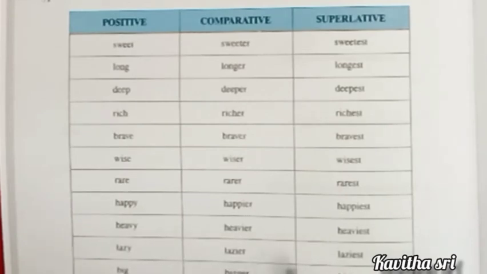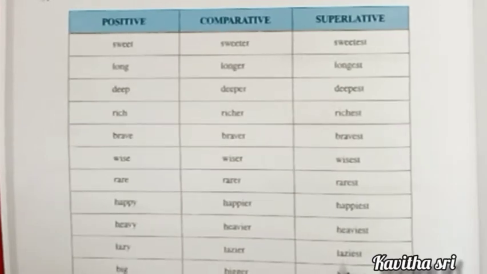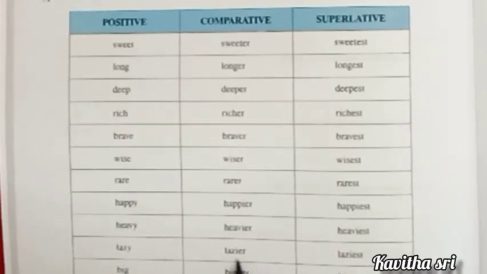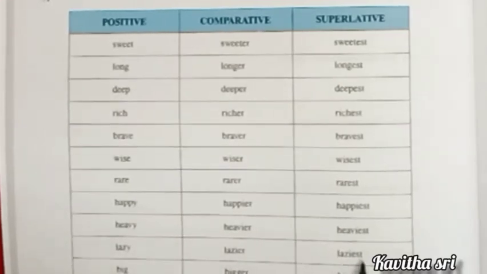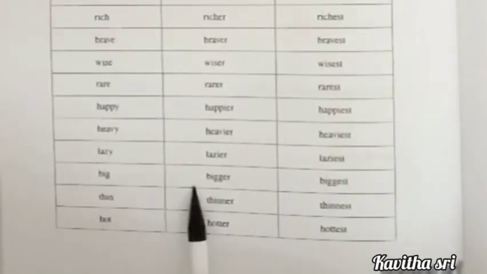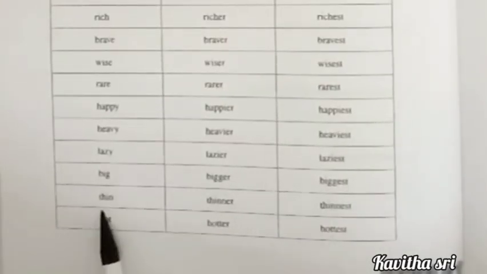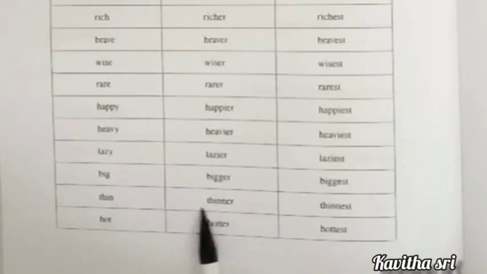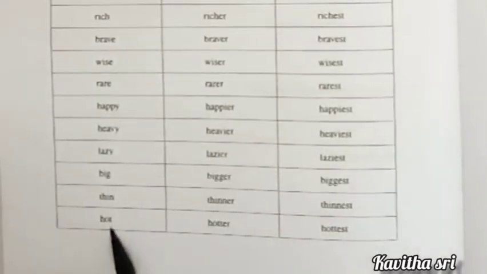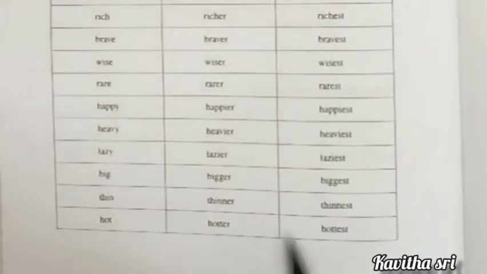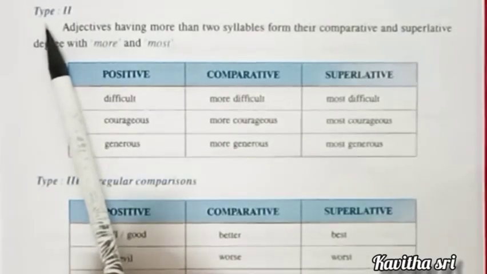Happy, happier, happiest. Heavy, heavier, heaviest. Lazy, lazier, laziest. Here we know the rules. A word which ends with Y, we have to add IER and IEST. Big, bigger, biggest. Thin, thinner, thinnest. We have to double the last letter and add ER and EST. Hot, hotter, hottest.